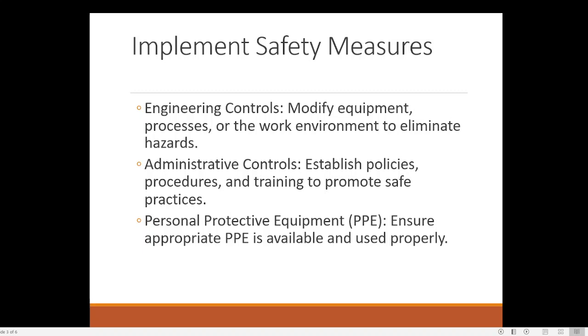So such kind of things are coming under modifying the work environment. So this is actually part of engineering technique. Engineering means we will be designing and implementing new equipment so that the chance of an accident will be minimum.